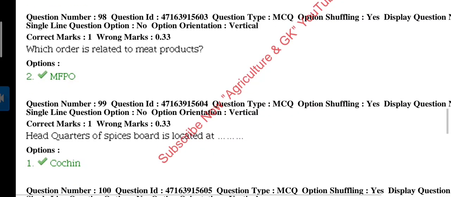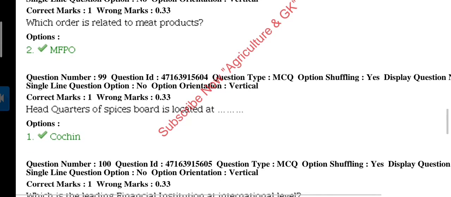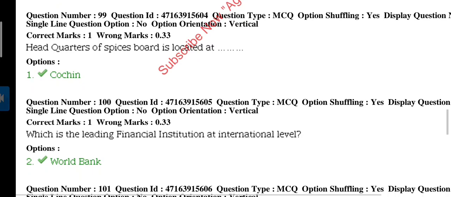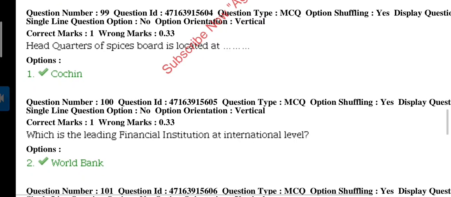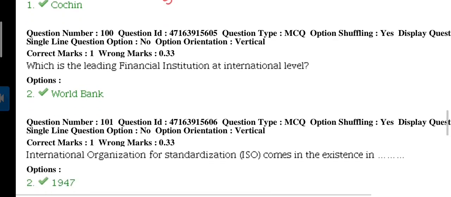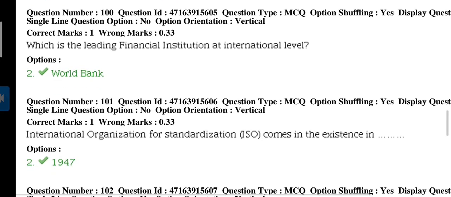Next question 98. Which order is related to meat products? The order is MFPO, Meat Food Products Order, 1973. Question 99. Headquarters of the Spices Board is located at Kochi, Kerala. Question 100. Which is the leading financial institution at the international level?